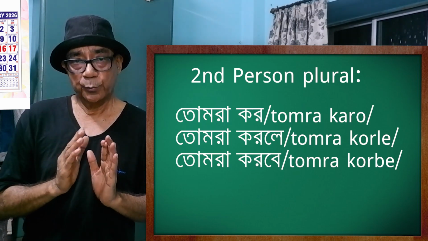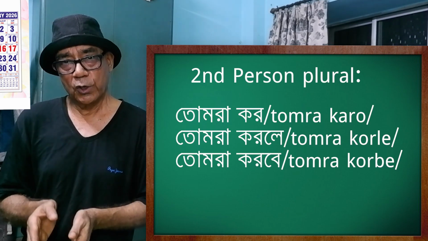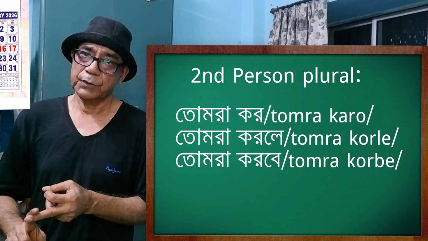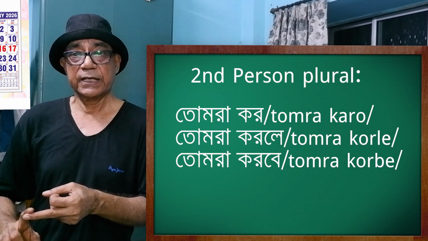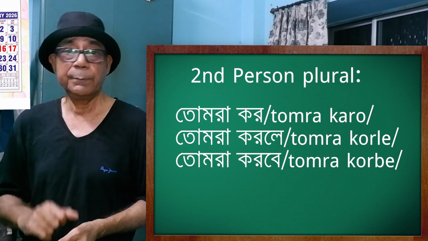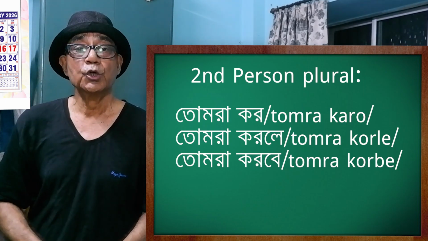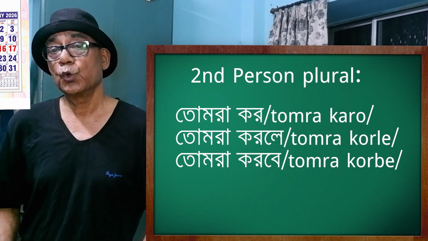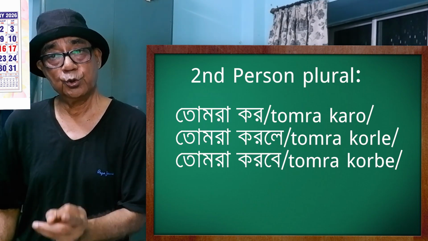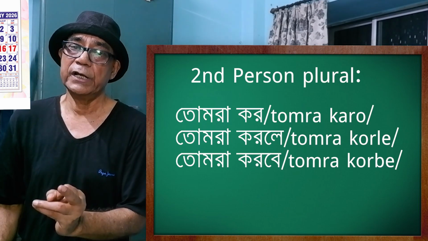Once again, tumi koro, tumi korle, tumi korbe. You do, you did, you will do in the singular number. And in the plural number, it becomes tomra koro, tomra korle, tomra korbe. You do, you did, you will do.